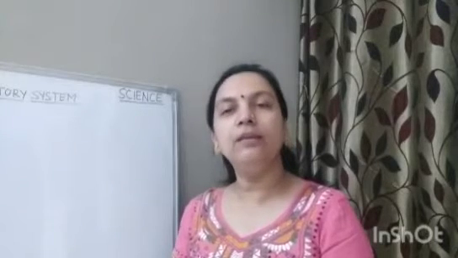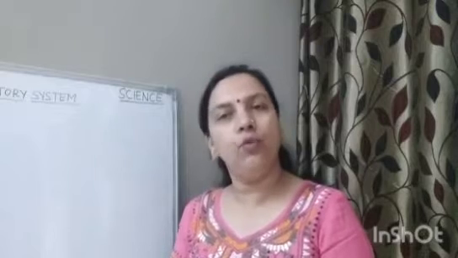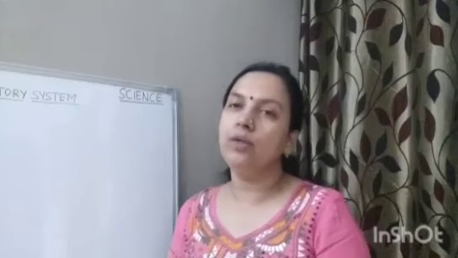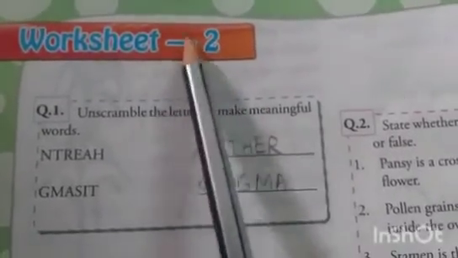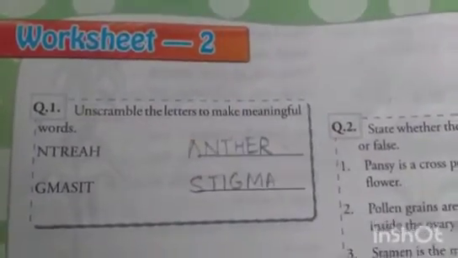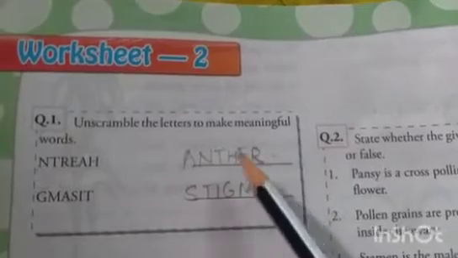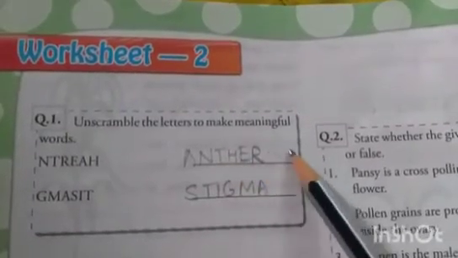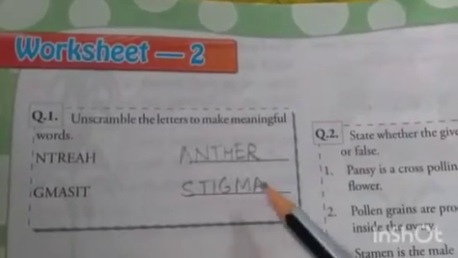Okay, but before that we will solve worksheet 2 and exercise questions of chapter 4 pollination, which was your last homework, that is your 7th assignment. So children, now we are solving worksheet 2 of chapter 4 pollination, given on page number 50. Question number 1 is unscramble the letters to make meaningful words. So first one will become anther, A-N-T-H-E-R, anther. Second one will be stigma, S-T-I-G-M-A, stigma.